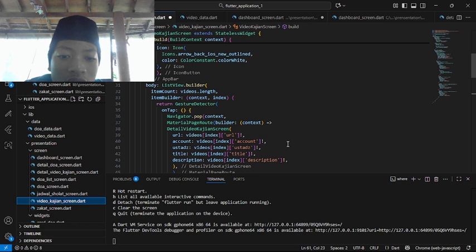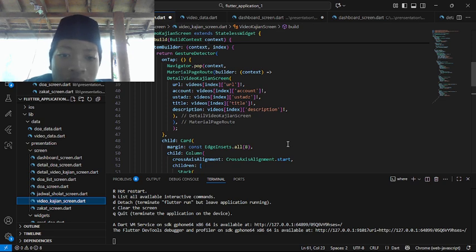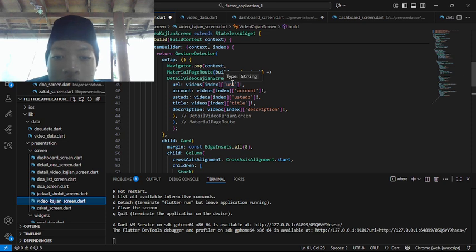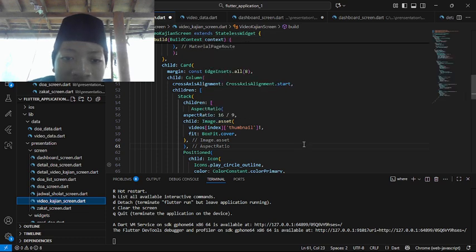Inside we put the URL, taking videos index URL from the video data, then account, Ustaz, title, and also the description, all from the video data by index. And here the child is a Card.